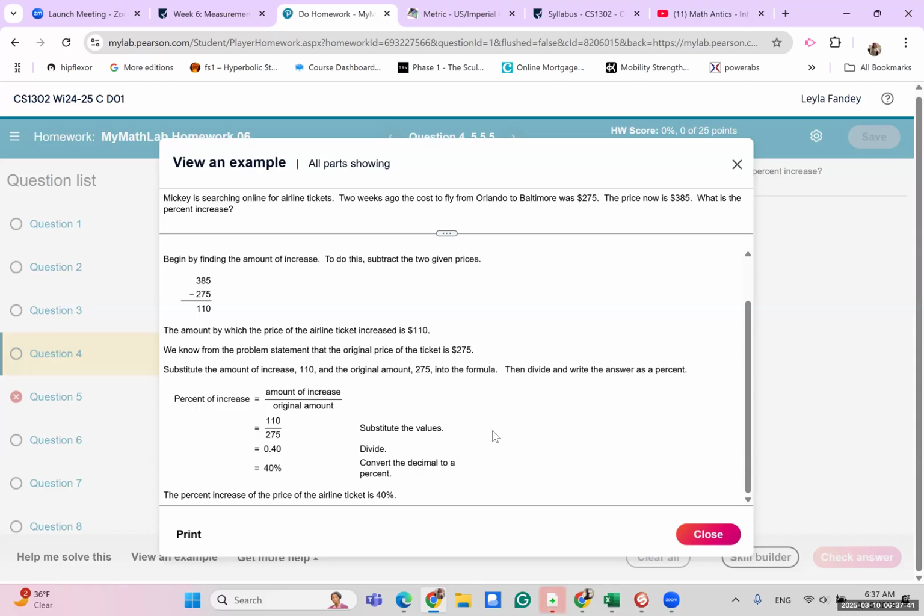So when you're doing percent increase or decrease, basically you do a subtraction. You subtract the smaller number from the larger number, so the order doesn't matter. And then you divide that by the original amount, whatever that amount may be. And that is the percentage of increase or decrease you will find. So hopefully these are helpful.